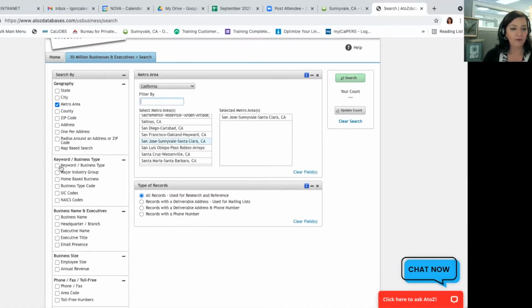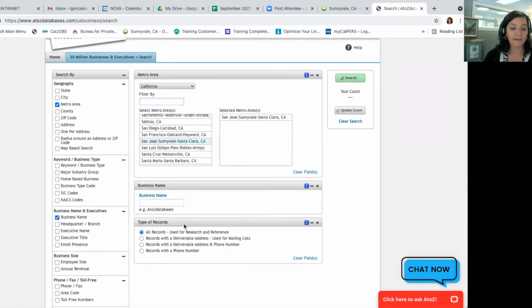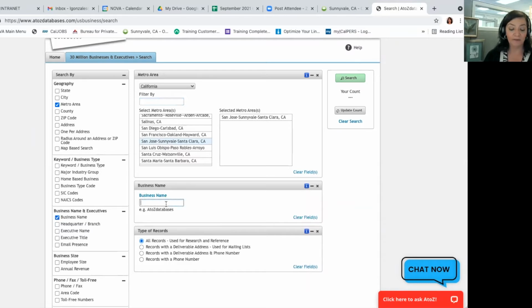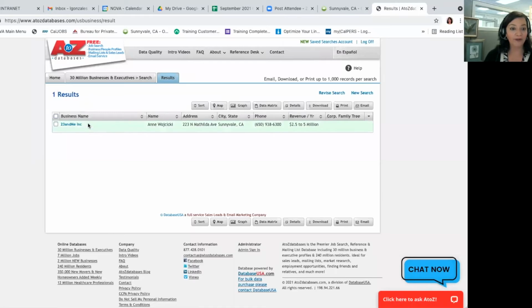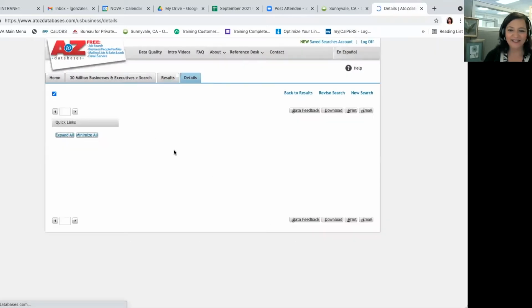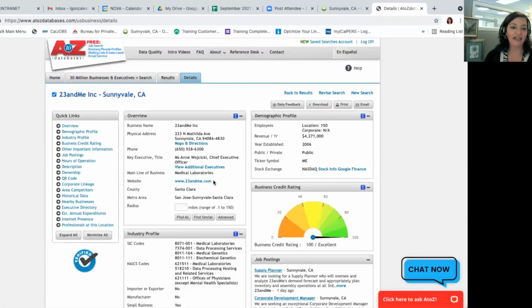And then I might want to also know a particular company that I'm researching. So let me go ahead and select business name. And for today, I'm just going to select 23andMe. And then over here on the upper right, I'm going to select search. So maybe I'm interested in genetic companies, biomedical companies, and I want to start here. So I'll select search and we'll get one result. And it shows that it's in Sunnyvale. So I'll select that. And here is their summary or overview page.